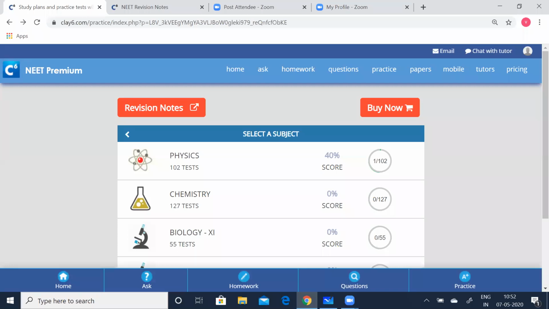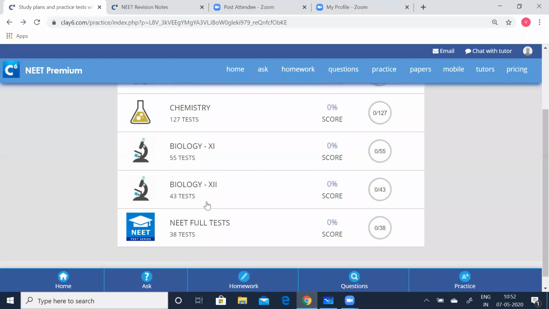Likewise you can take as many tests as possible and verify yourself with the answers. You can follow the same thing here. In the same way you have chemistry and biology, and you have all the needful tests here. You can also get additional help. Here is an ask button. You can click that, as there is an ask feature on our site.